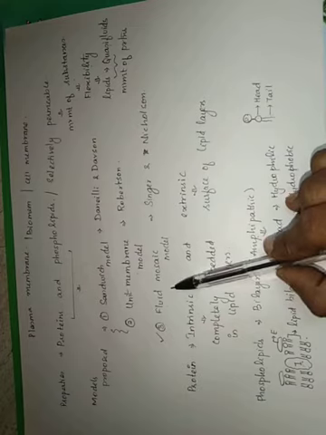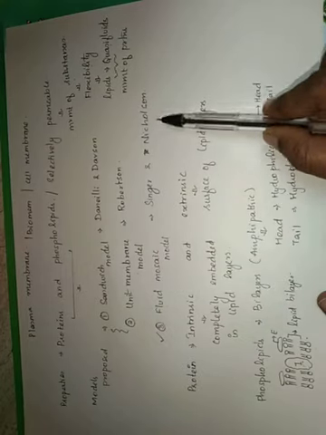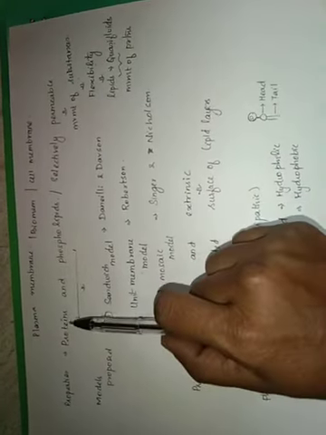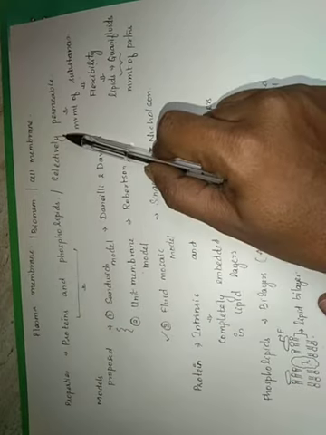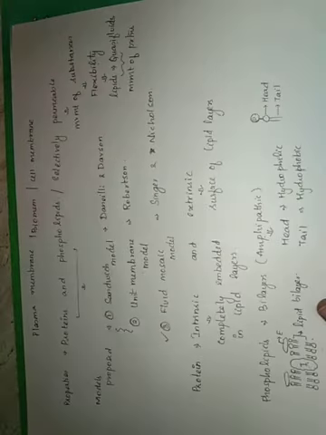Thus, the fluid mosaic model given by Singer and Nicholson explains both properties, that is, the membrane has proteins and phospholipids, and it is also selectively permeable.